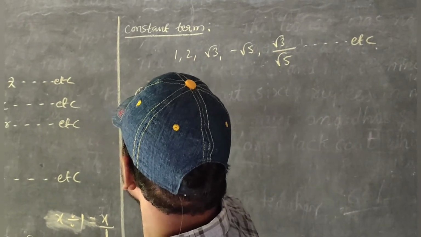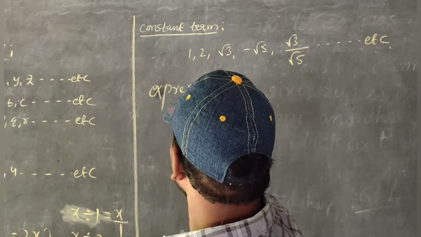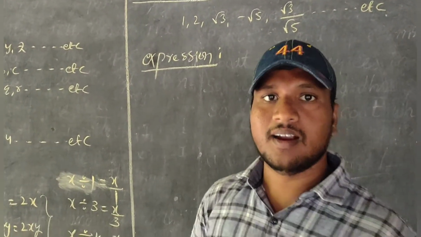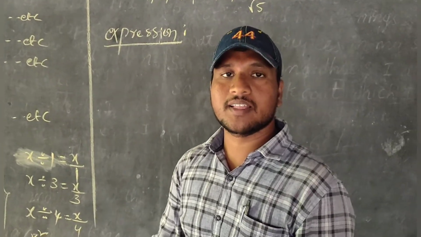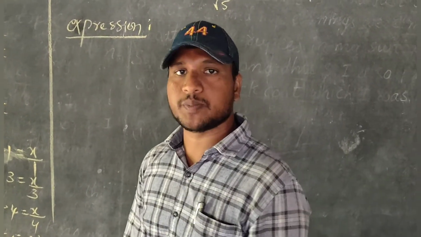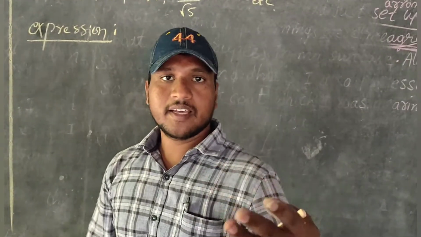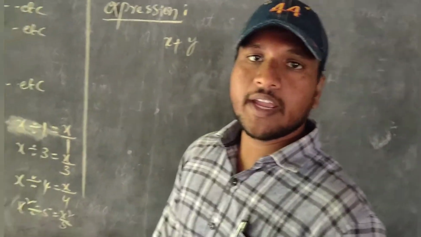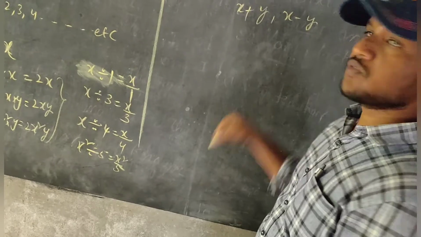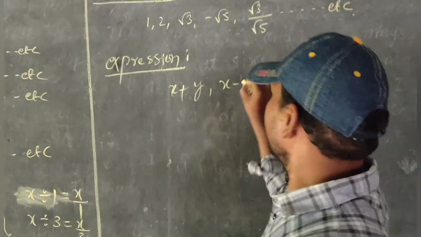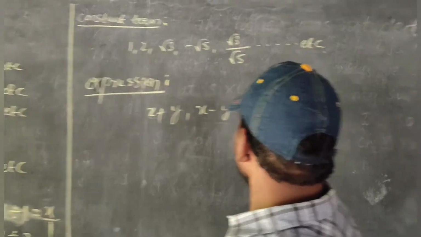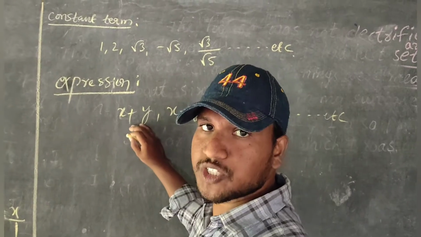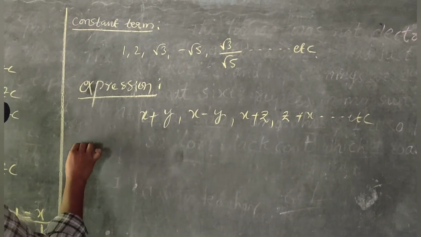Next one is expression. The terms added and subtracted are called an expression. For example, either plus or minus: x plus y, x minus y, x plus z, z plus x and so on. It is an expression.